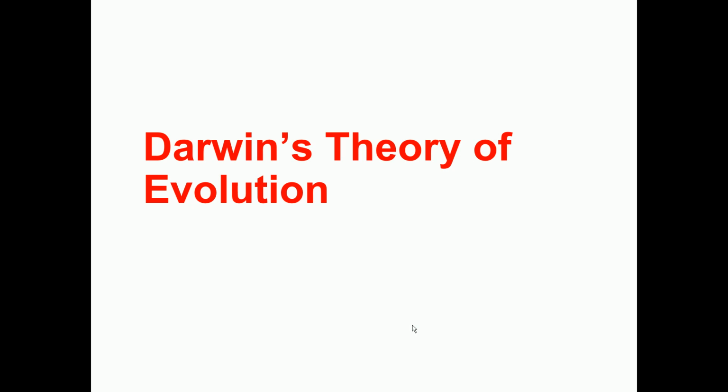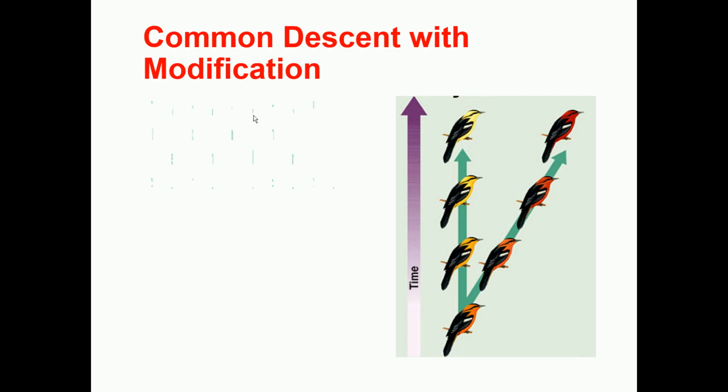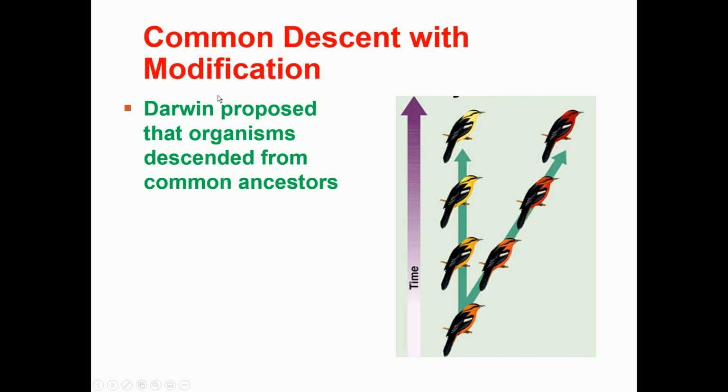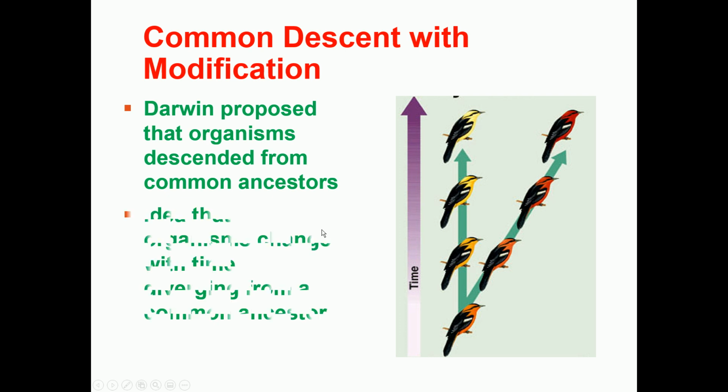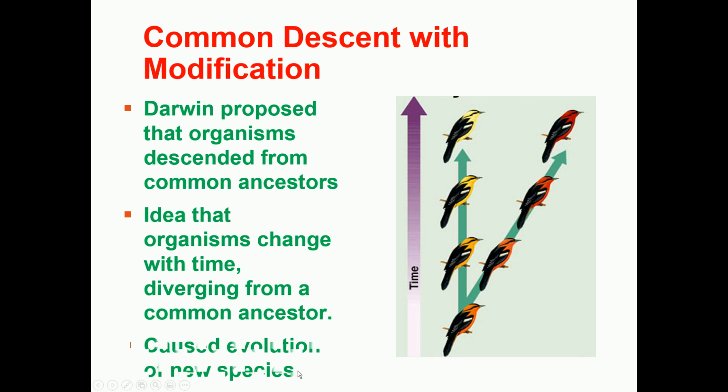So, Charles Darwin's theory of evolution. Hold on. Darwin proposed that organisms descended from common ancestors. Organisms change with time, diverging from a common ancestor, and it caused the evolution of new species. So you can see here.